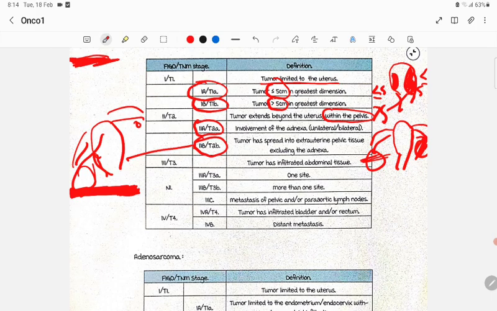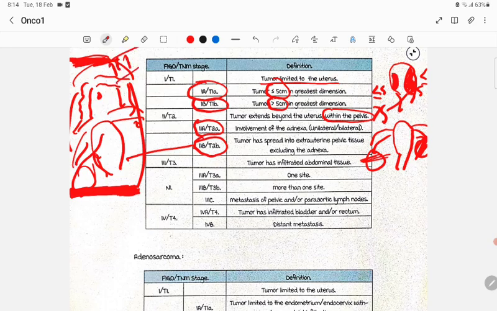In stage 3, the tumor has infiltrated the abdominal tissue. Suppose in stage 3, it extends to the abdomen. This is the abdomen, these are the abdominal organs. You can see the bowel. This is stage 3: bowel, abdominal organ.